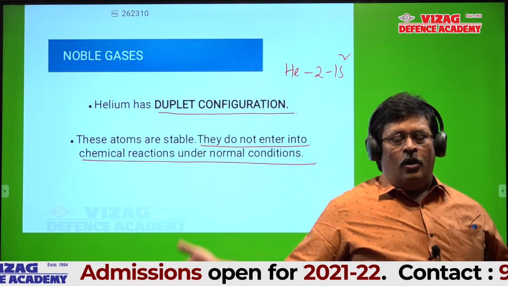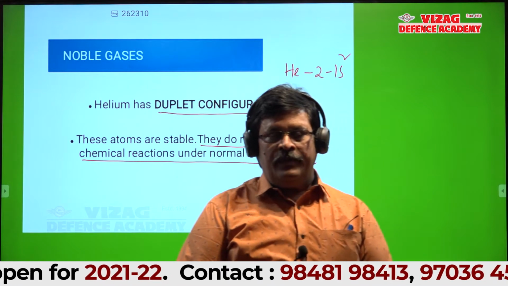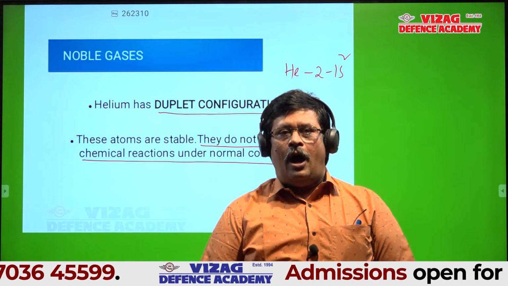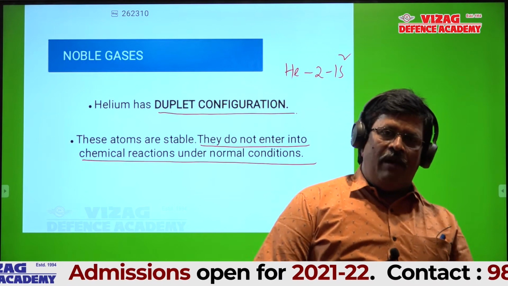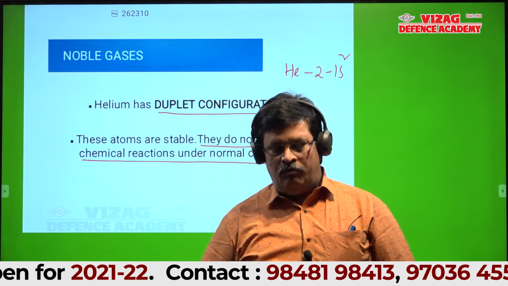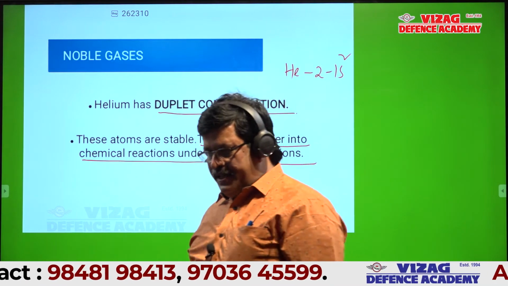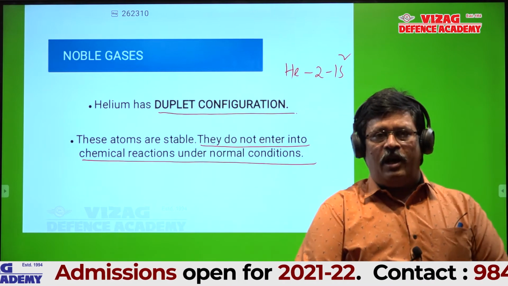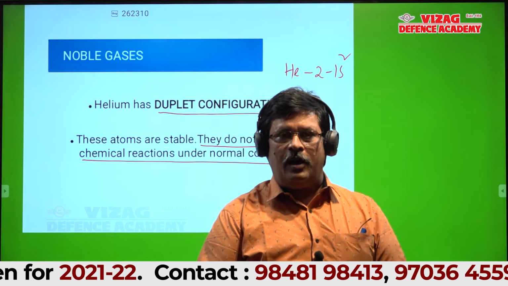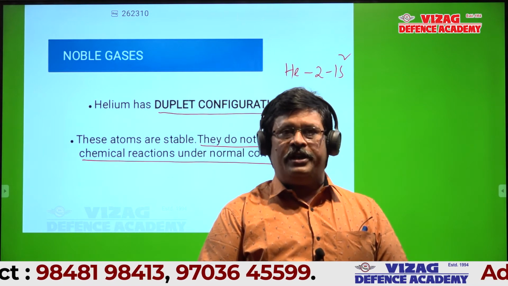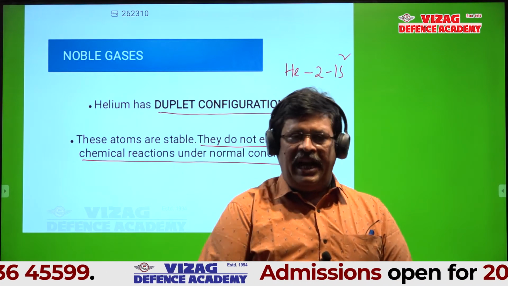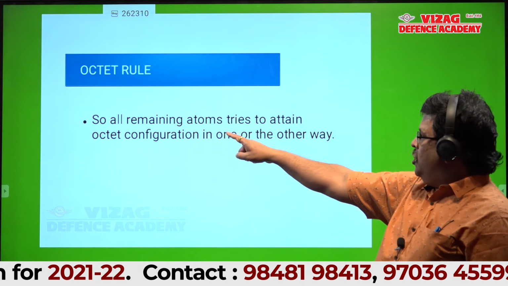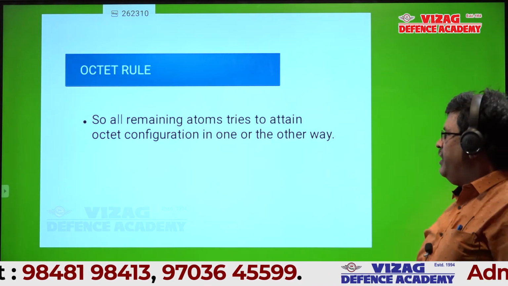All remaining elements except inert gases, that is helium, neon, argon, krypton, xenon, radon, all remaining elements in the long form of the periodic table try to attain stability, or octet configuration, in one way or another.